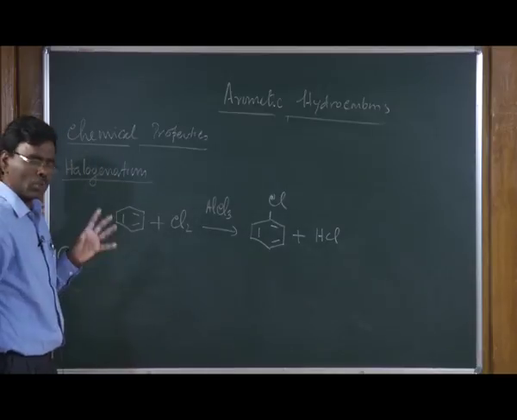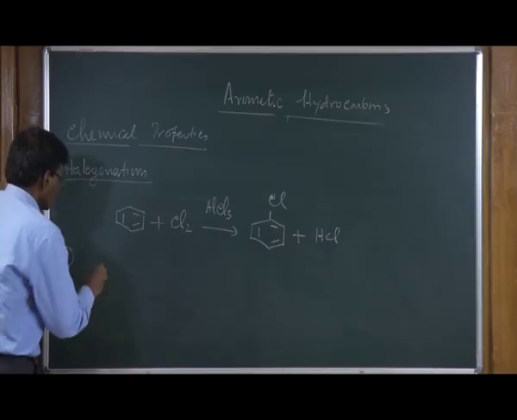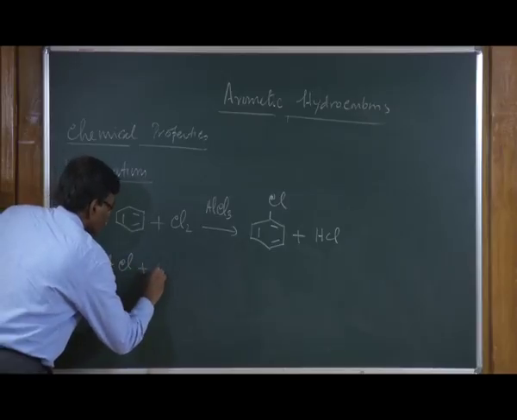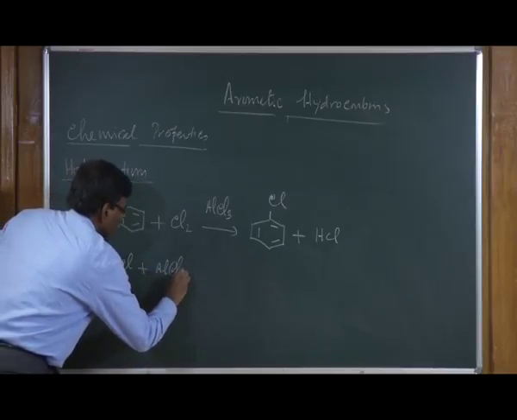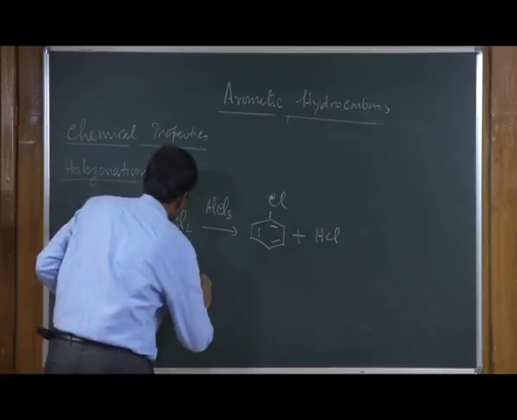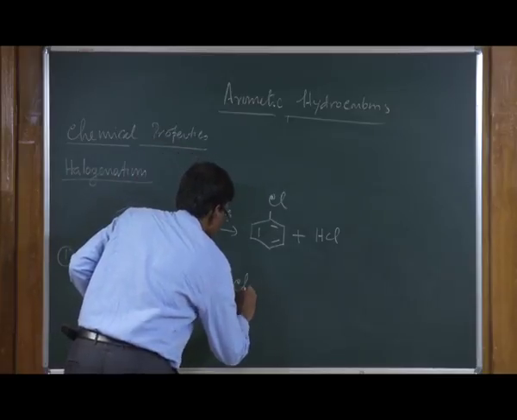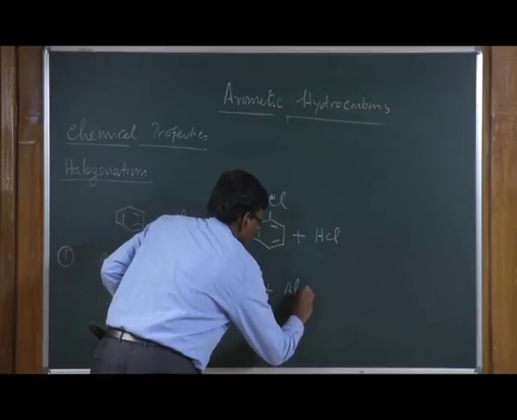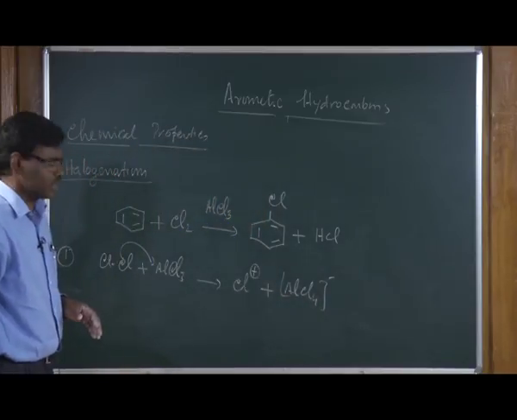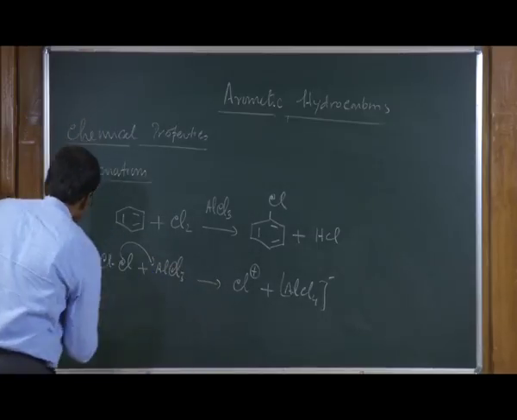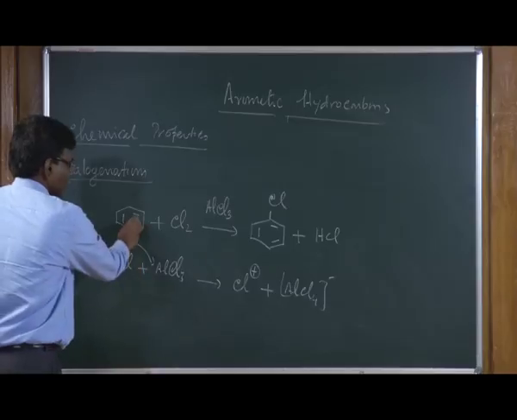this also involves two steps. The Cl2, this is a Lewis acid, and it can react with aluminum to form the Cl plus electrophile and AlCl4 minus. You form this. First, the formation of the electrophile takes place. Once it forms, as we have just seen, it can react with your benzene.